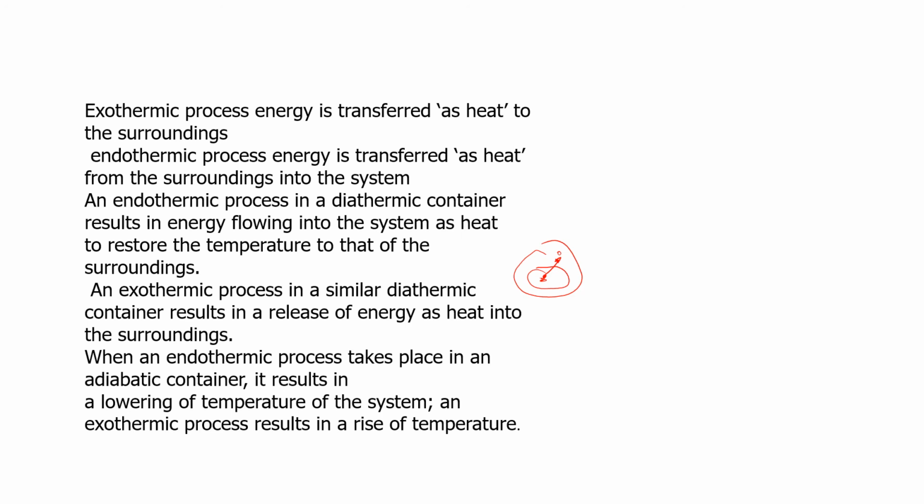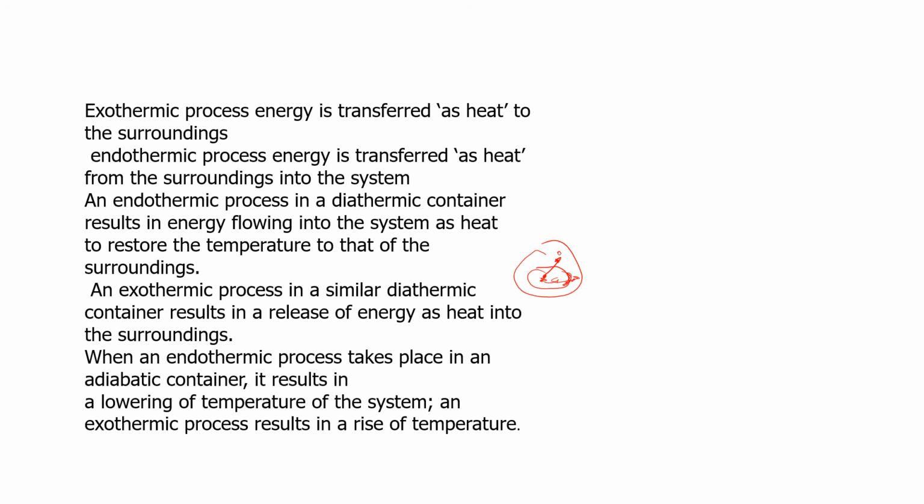So it will absorb more heat, and energy flows into the system as heat to restore the temperature to that of the surroundings. An exothermic process in a similar diathermic container results in release of energy as heat into the surrounding. So heat is high here, it produces heat, it's lower here, so it will move like that. And the reason why it's able to move is because the boundary there is diathermic.